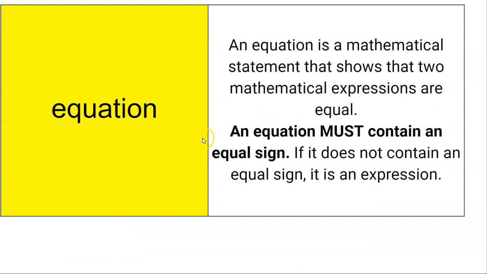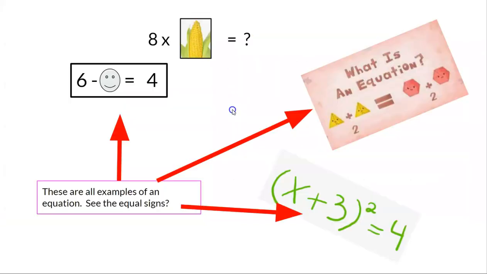All right, equation. The key about an equation is it has to have an equal sign. If it does not contain an equal sign, it's an expression. But an equation is just a mathematical statement that shows that two expressions are equal. And so these are all examples of equations. And see the equal sign in each one.